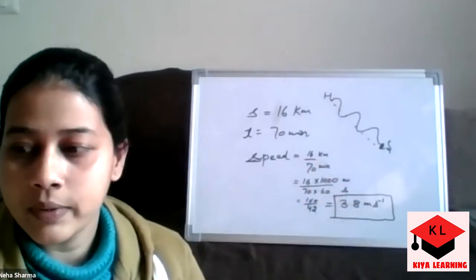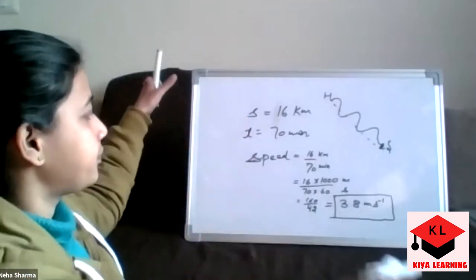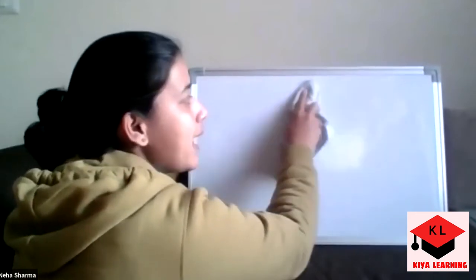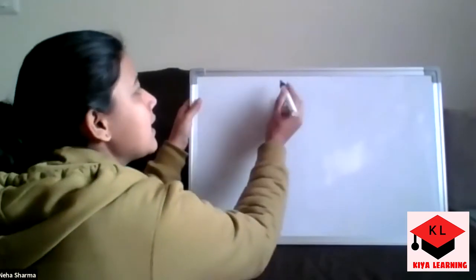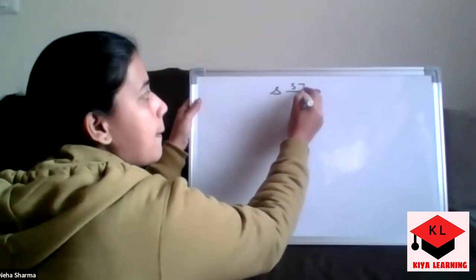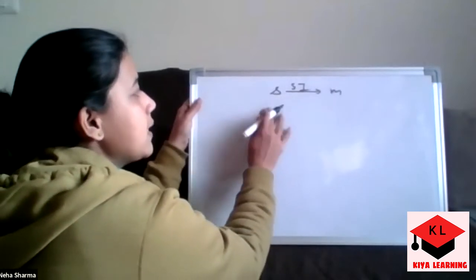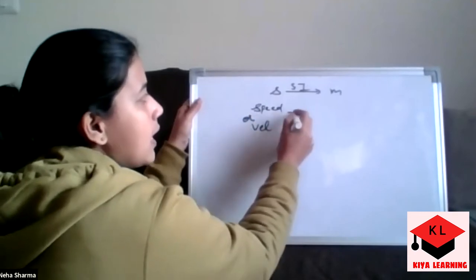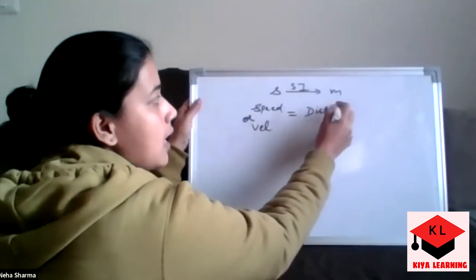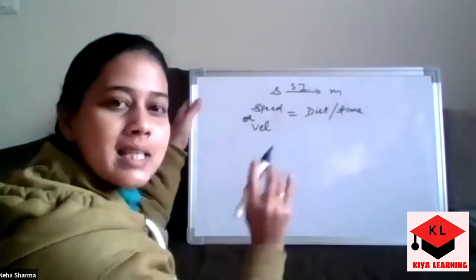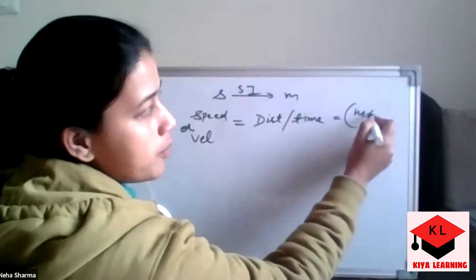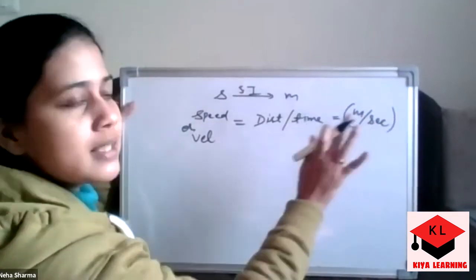Now what is the SI unit of speed as well as velocity? Meters per second. Because we know that the SI unit of distance is meter, and for speed or velocity, it is distance upon time, so meter per second.